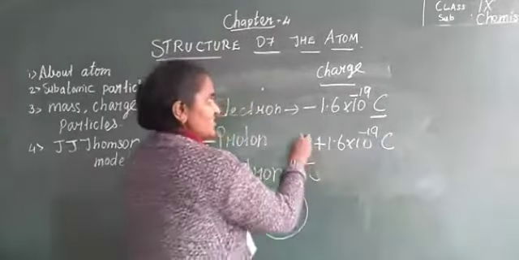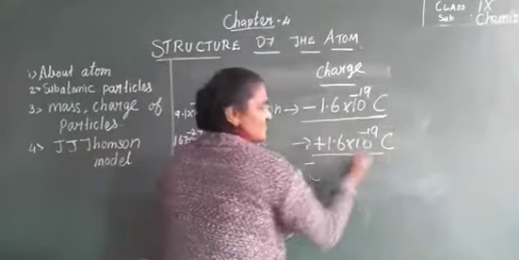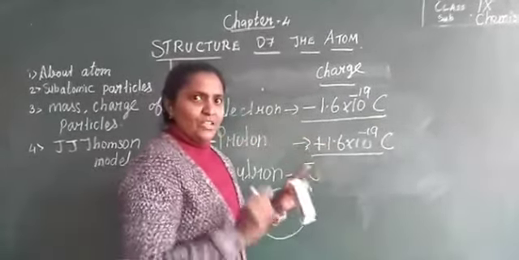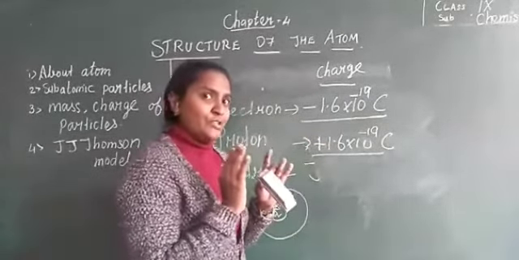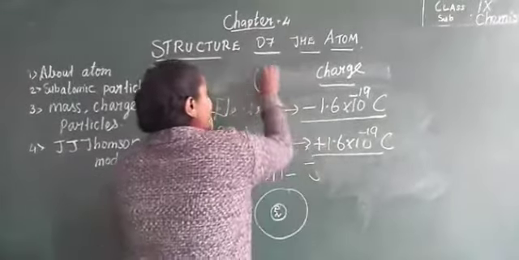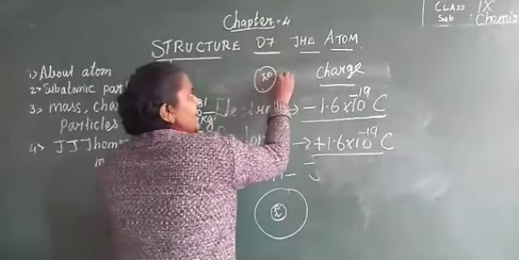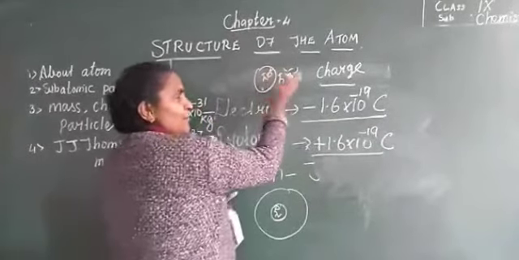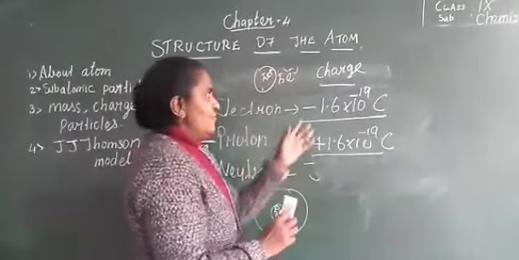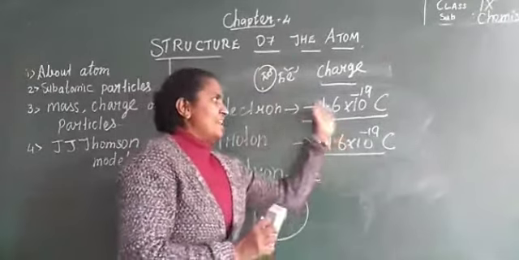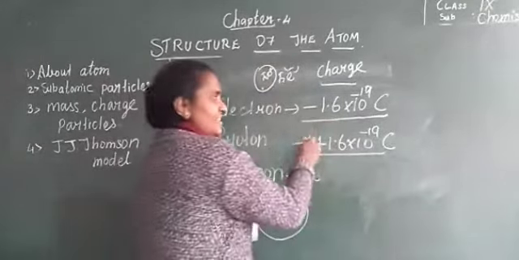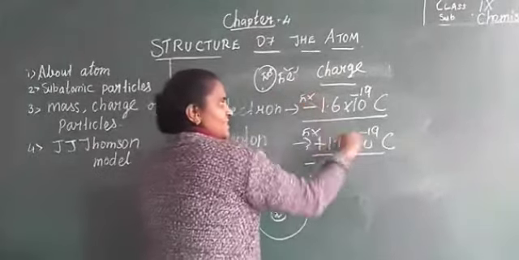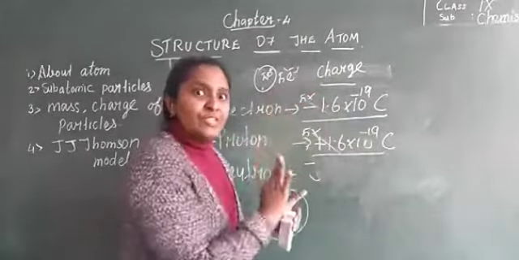Now look at this. It remains the same. The only difference is plus and minus, isn't it? So if I told you an atom is neutral, why? If an atom has 5 protons, it has 5 electrons also, because I told you the number of protons and electrons remains the same. Now when you add, see here, minus and plus cancel, isn't it? Here 5 into this and 5 into this. So it will be cancelled. So the overall atom is neutral.